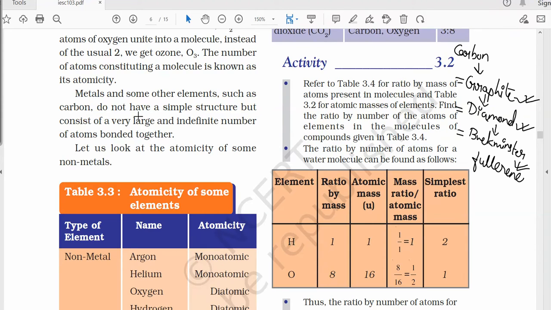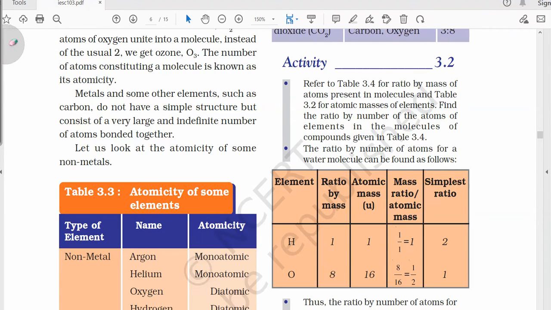Okay, so hence the independent existence or the molecules of elements can be of two types. That is, it can be either in the form of allotropes or in the form of monoatomic, diatomic, or tetraatomic forms.